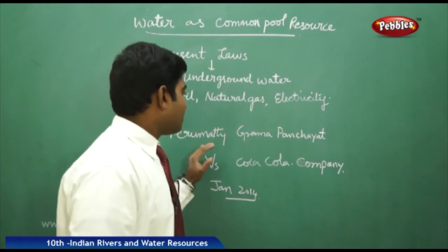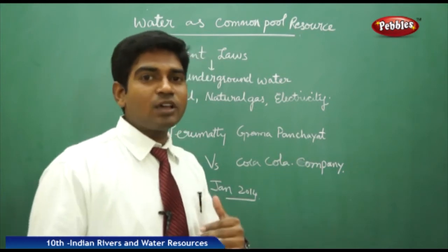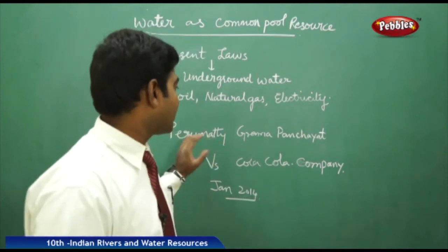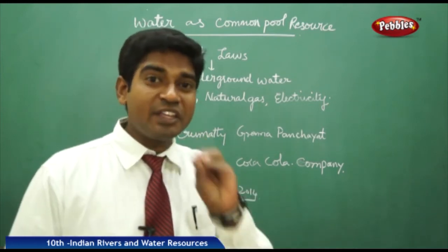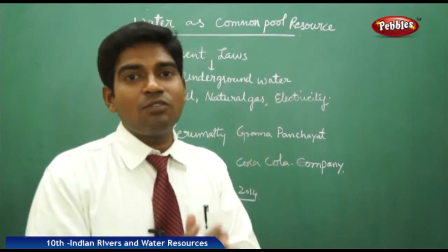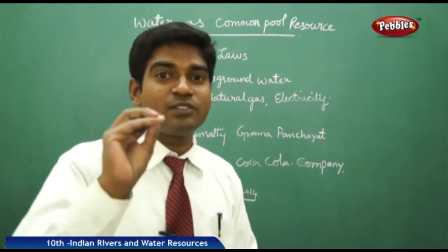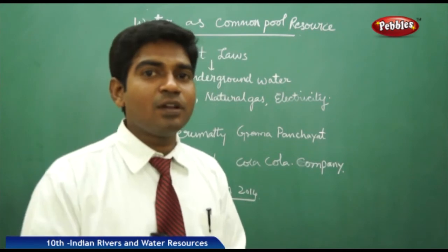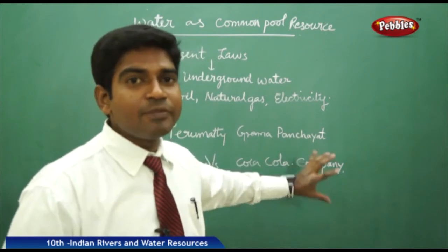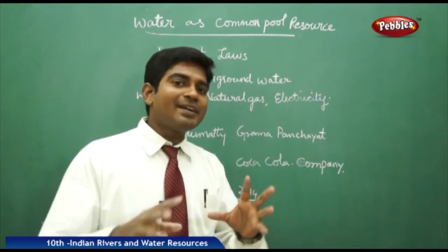There is a place called Perimatti Grama Panchayat, where a Coca-Cola company was established. The Coca-Cola company is squeezing the entire water levels, and it came to such an extent that the local Perimatti people are not able to get sufficient drinking water facilities. So the panchayat body decided that they were going to ban the supply of water to the Coca-Cola company. The first priority is that drinking water is the primary resource of all the people of that Gram Panchayat. As a political institution, they restricted the company. Then automatically the private company moved to the court. Both the parties moved to the high court.